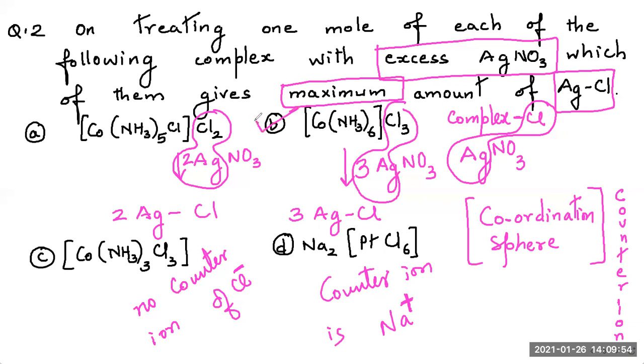So this is the answer because it is giving 3 moles of AgCl. So 1 mole of hexaamine cobalt 3 chloride gives 3 moles of AgCl on reaction with excess AgNO3. So children, the answer is B.